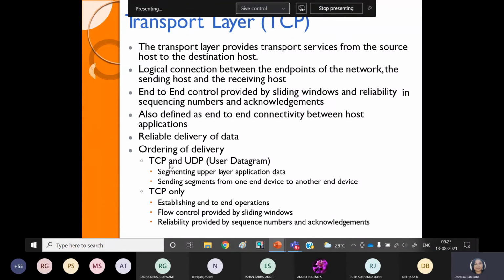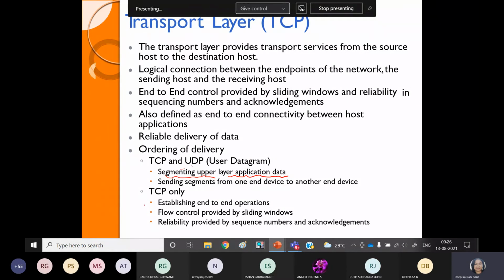Then it refers to the TCP and UDP protocols. So when do we use TCP and when do we use UDP? UDP stands for User Datagram Protocol. So segmenting the upper layer application, because in the transport layer you can see segmentation and reassembly. That can be done by using both the TCP and UDP models. But what is the particular job of the TCP? End-to-end operation.